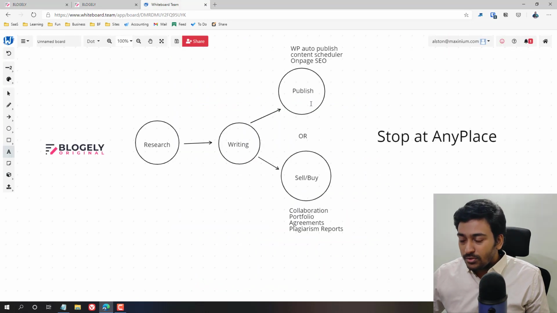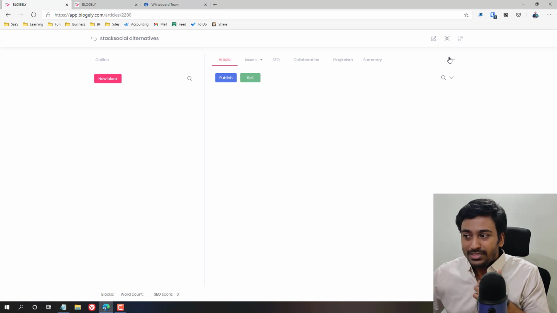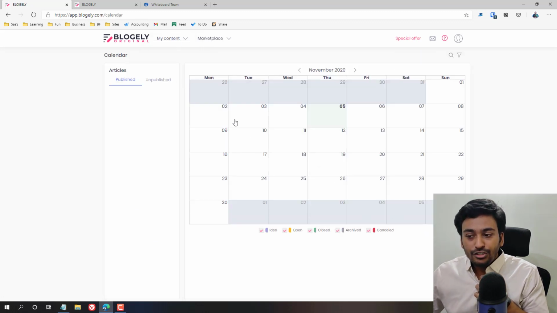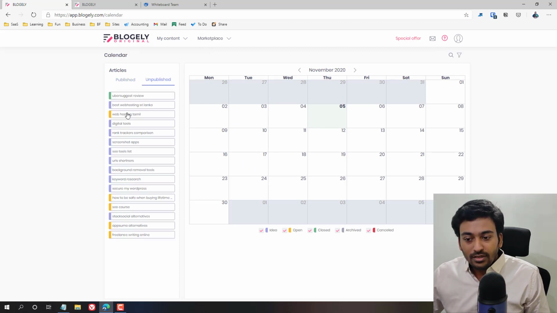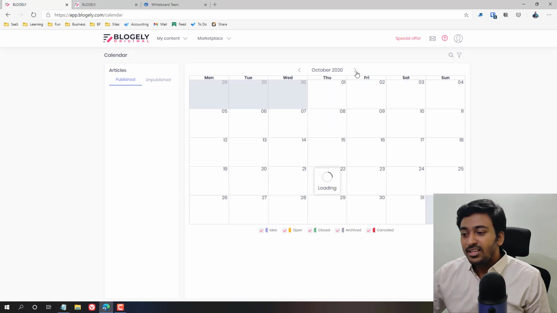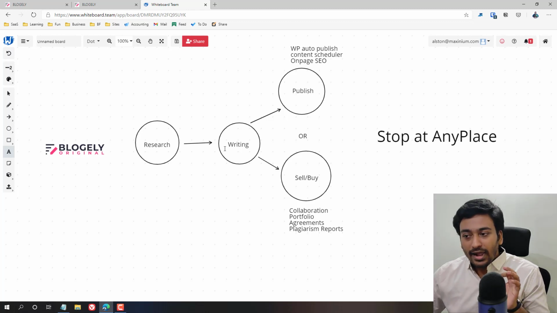And finally, I think I also explain the publishing. When you have connected with the website, then you can control the content calendar. For example, from here it will show you all the published articles, all the pending articles. If I go into unpublished, these are the articles which I'm planning to write. We can change the schedule, we can see all the data. You are not seeing any details because I only use Blockly for research and writing purposes. I don't use it for these two purposes.